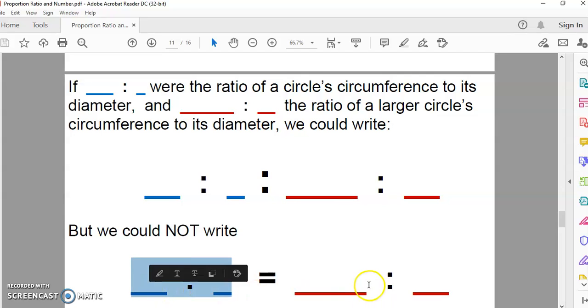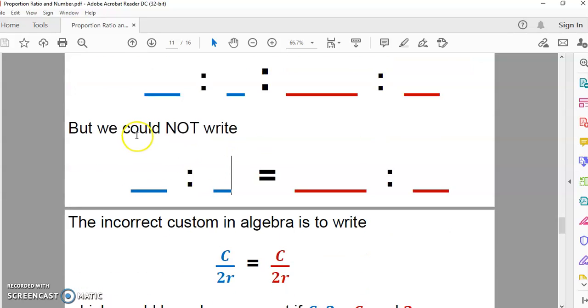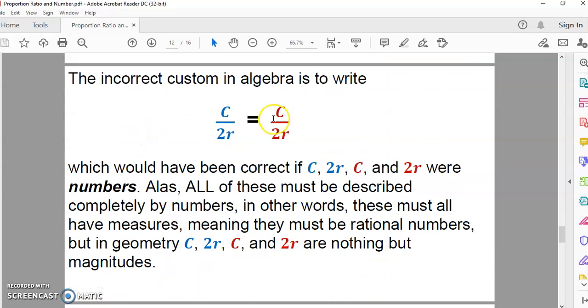They're not equal. They're in proportion. So the incorrect custom in algebra is to write C/2r is equal to C/2r.